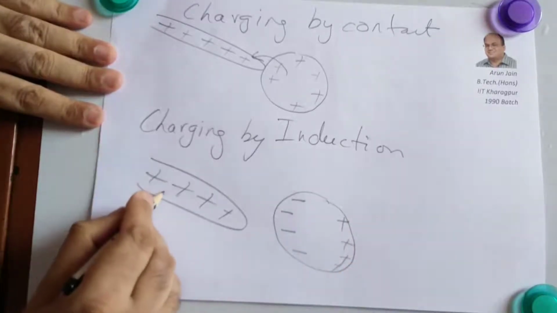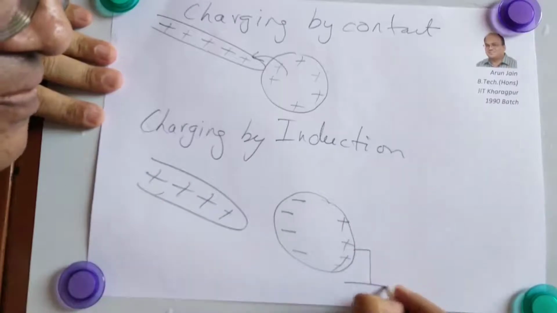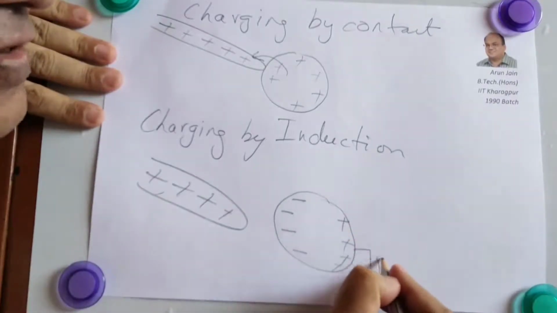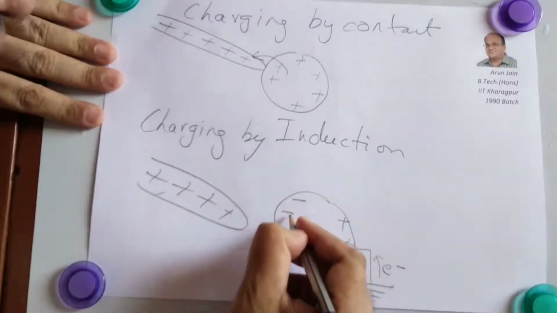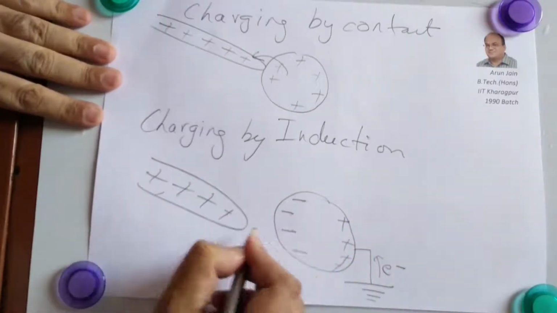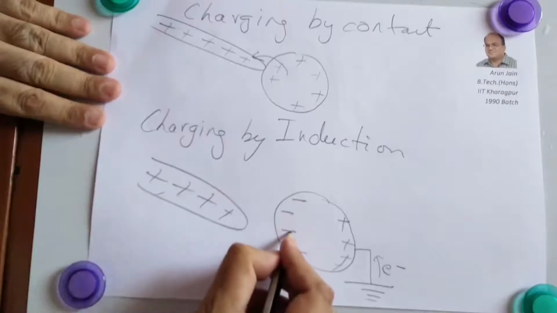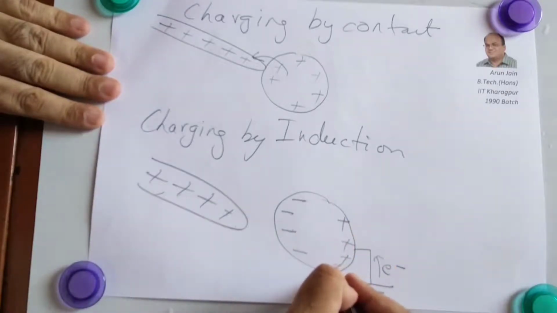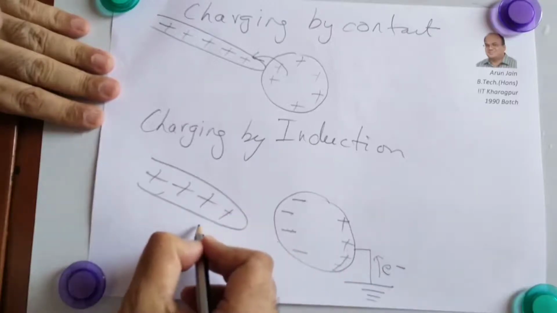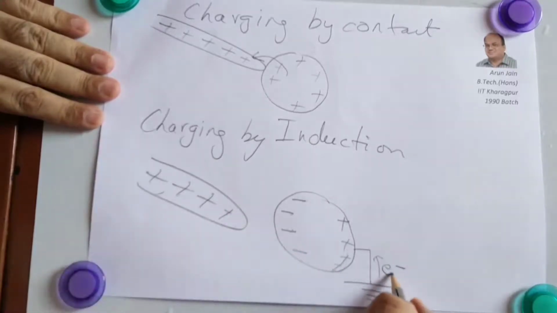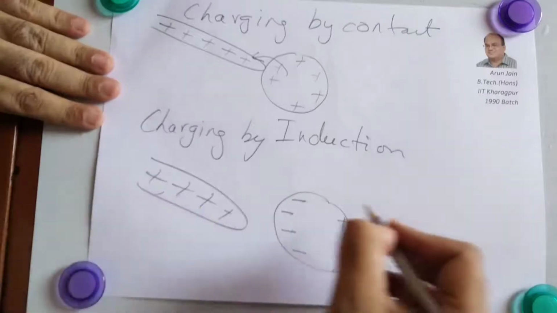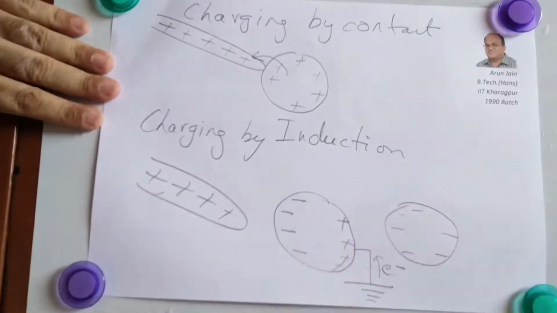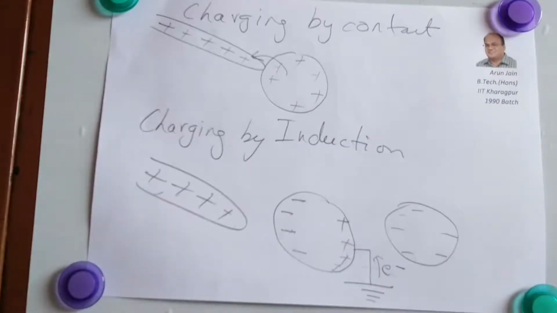Now keeping this here, if we earth this, plus charge will get neutralized by the electrons coming from the earth. These electrons are held by this, so they will not run away. So these electrons will remain and more electrons will come to neutralize this plus charge. Therefore, now when we remove this, first we remove the earthing and then we remove this, then this body will get negatively charged. This is called charging by induction.